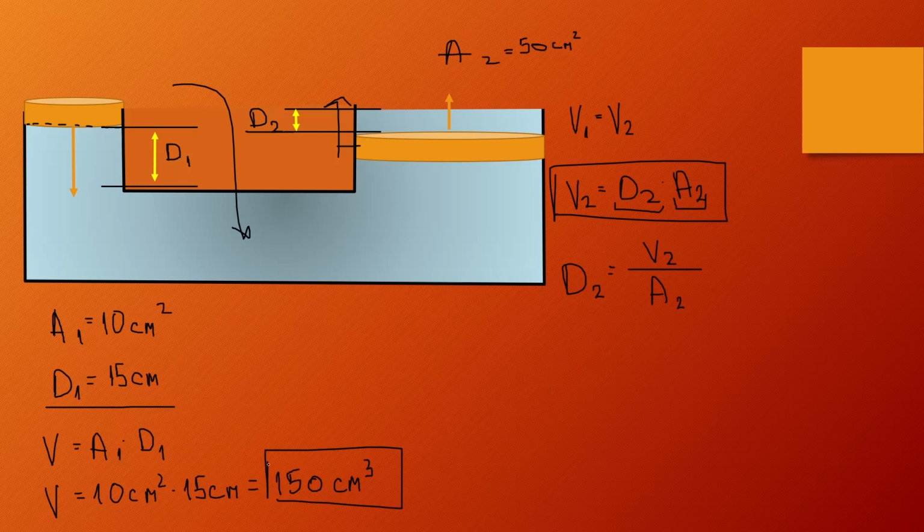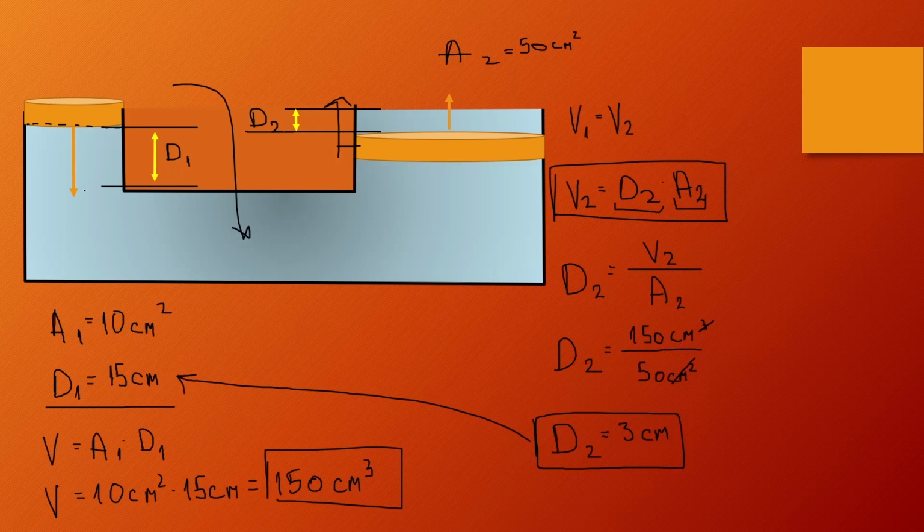Volume 2 is equal to volume 1, which is 150 centimeters cubed, so 150 centimeters cubed divided by 50 centimeters squared. Centimeters cubed divided by centimeters squared gives centimeters. 150 divided by 50 is 3, so we get a distance of 3 centimeters. That's actually 5 times smaller than the 15 centimeters we moved the first cork.